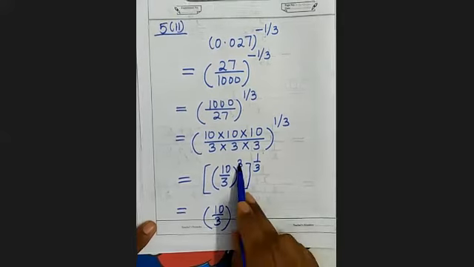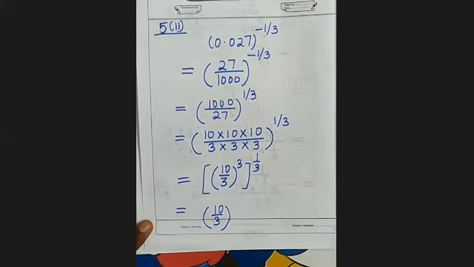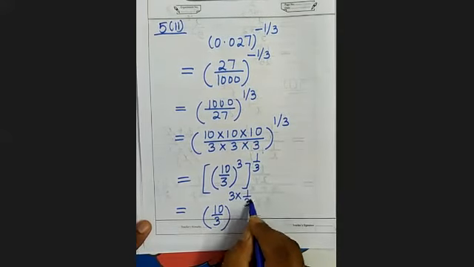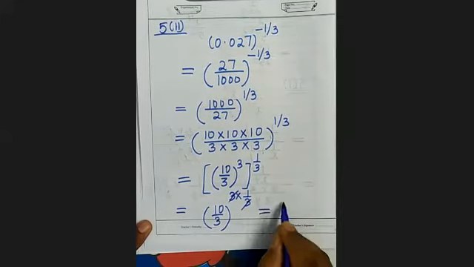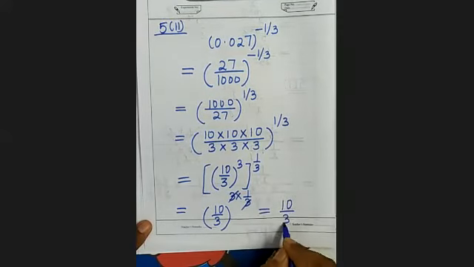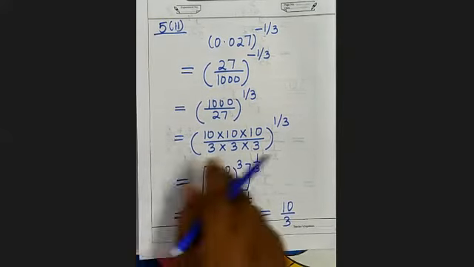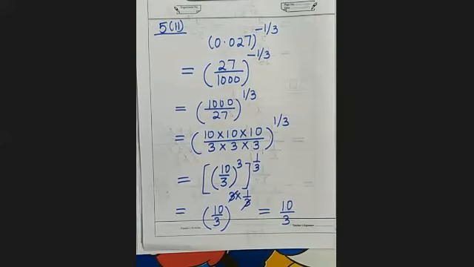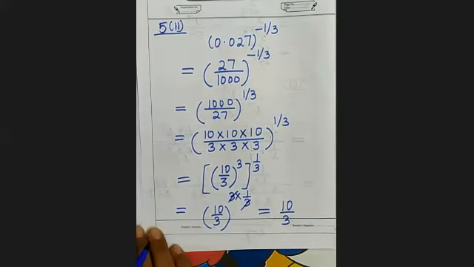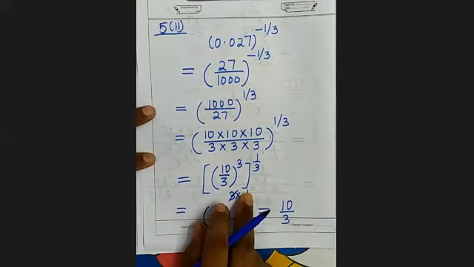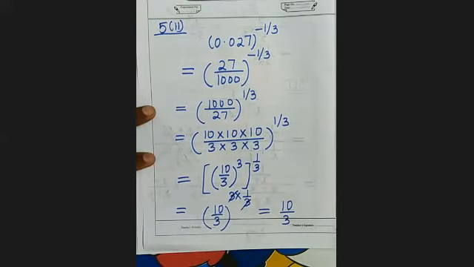Which rule will apply? Successive powers. Power के ऊपर power. Power के ऊपर power means it is the power rule. 3 into 1 by 3. That is 10 by 3. So this is, you can see it carefully. 10 की power 3 whole की power 1 means 10 की power 3.